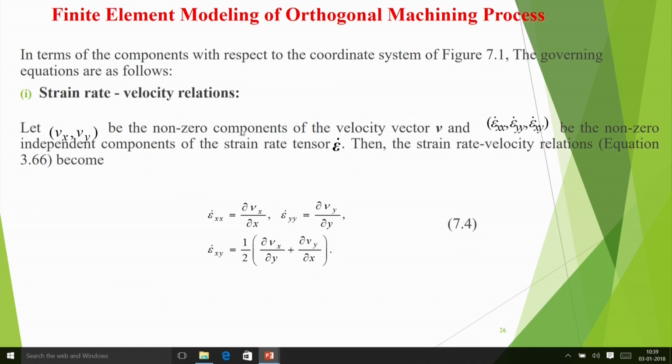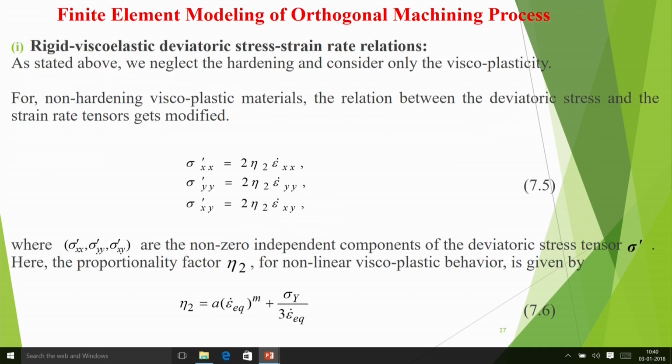Suppose we write the strain rate velocity relation: epsilon dot xx is equal to del vx, that means velocity in the x direction, divided by del x. Epsilon dot yy, the strain rate in the y direction, is this, and the shear strain rate is given by this. That is one type of relation that has to be used, because in FEM you will be predicting what the velocities are at different nodes.